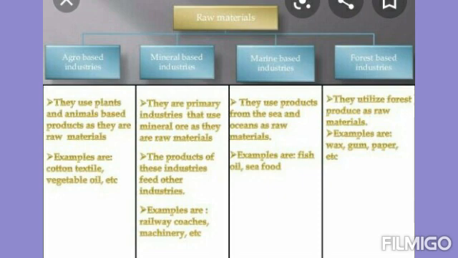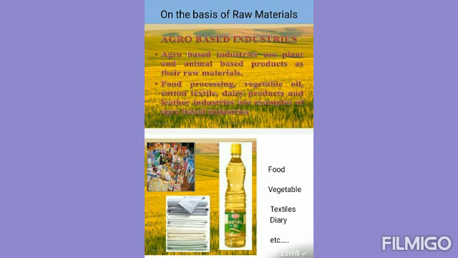For a shirt, what's the raw material we need? Yes, for the shirt we need cotton. Likewise, for iron and steel, what's the raw material we need? Yes, iron ore. So on the basis of the raw material, the industries can be divided. That is, industries may be agro-based, mineral-based, marine-based and forest-based, depending on the type of raw material they use.